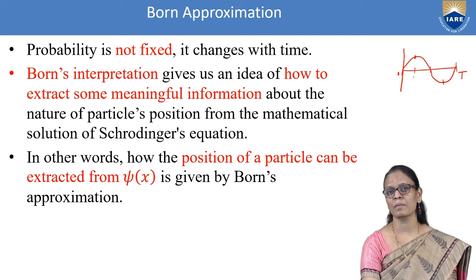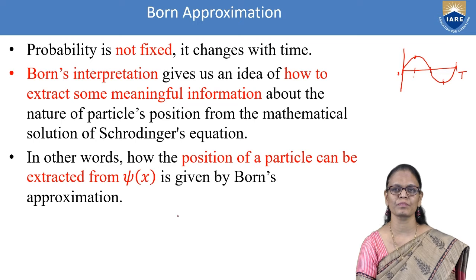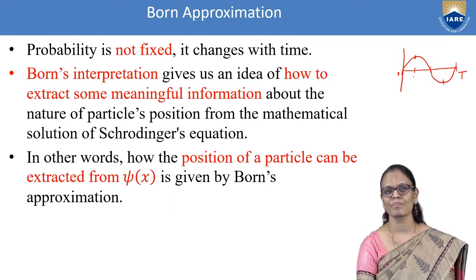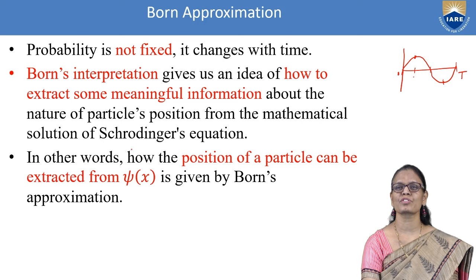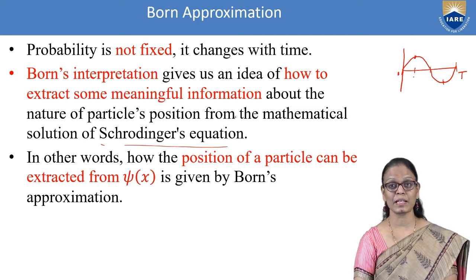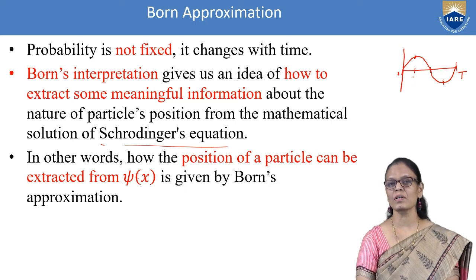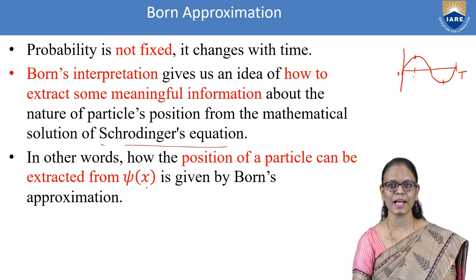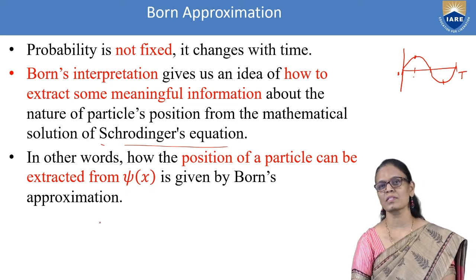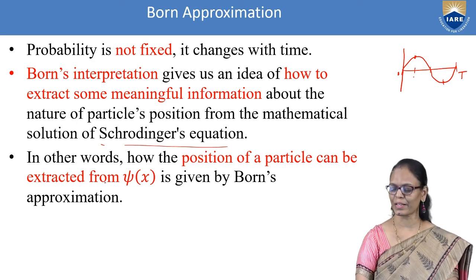But Born's interpretation gives us an idea of how to extract meaningful information about the particle's position. From the Schrodinger equation, we have derived a mathematical expression for the wave to represent it, and we are calling it the Schrodinger wave equation. In other words, the position of the particle can be extracted from psi of x, which is given by Born's approximation. So, this helps us in extracting the position of the particle.